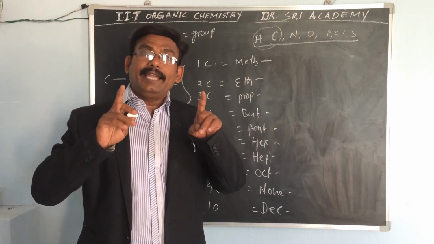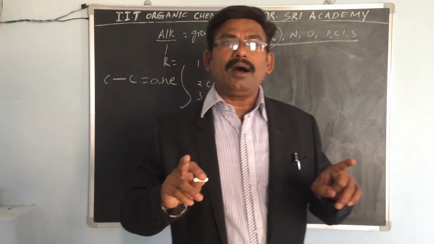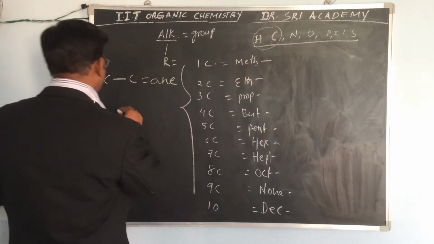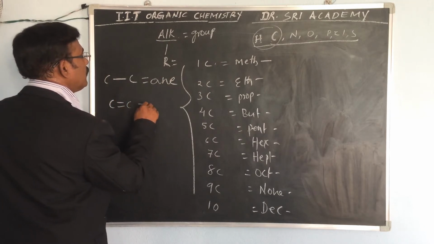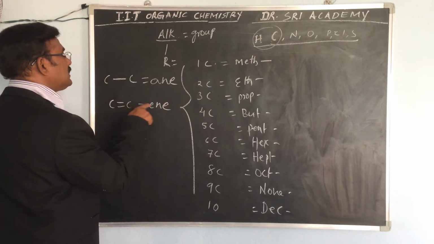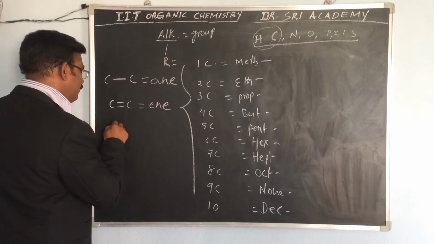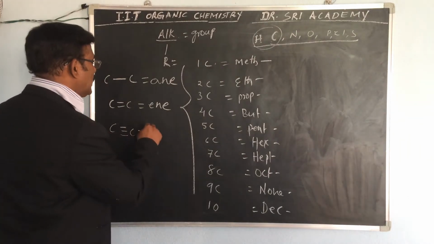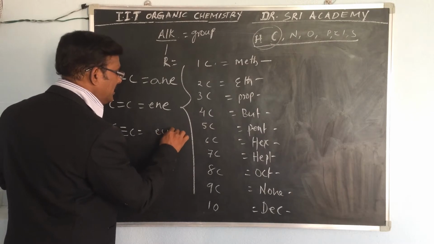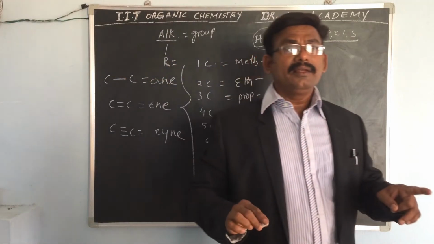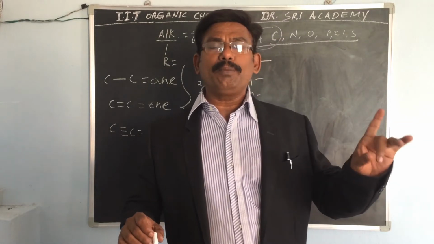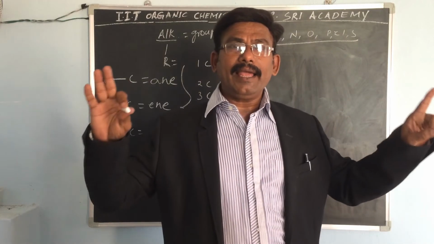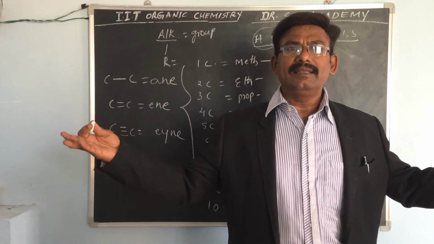If a double bond is present between the two carbon atoms, it is called ene. Double bond is ene. Single bond is ane. If a triple bond is present between the two carbon atoms, that is ine. Okay, clear? For the alk group, we have to know meth, eth, prop, but, pent, hex, hept, oct, non, dec. Then single bond ane, double bond ene, triple bond ine.